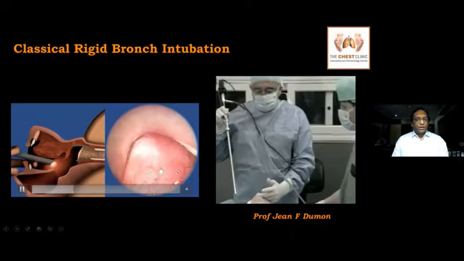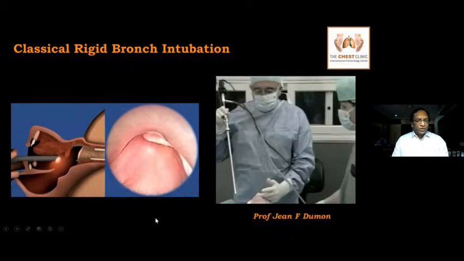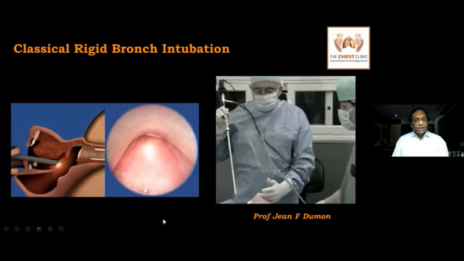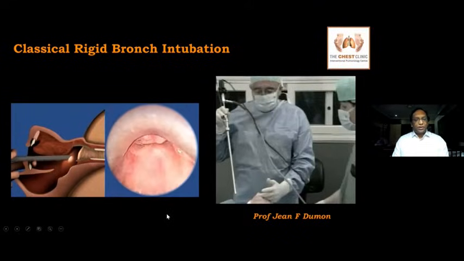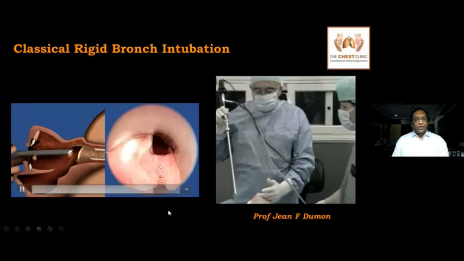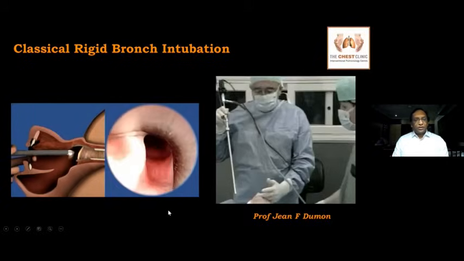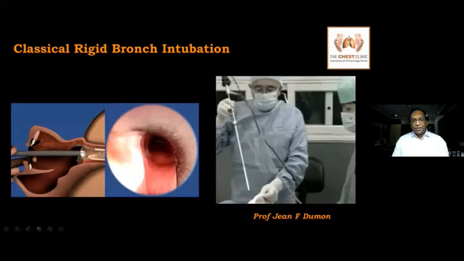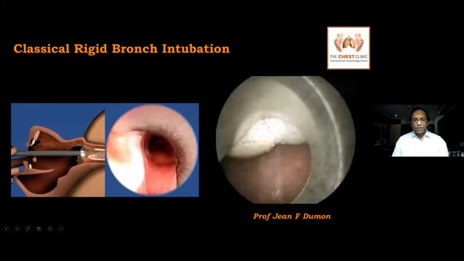You can see the uvula and the posterior wall of the pharynx over the finger so that you don't injure the incisors. Once you see the epiglottis, go under the epiglottis. You lift the epiglottis to visualize the aryepiglottic folds and also the glottis. Once you see the vocal cords and glottis, rotate your bronchoscope bevel 90 degrees so that you don't injure the glottis. So this is Dr. Jean-Francois Dumont performing a rigid bronchoscopy.